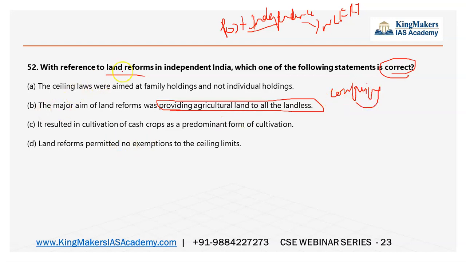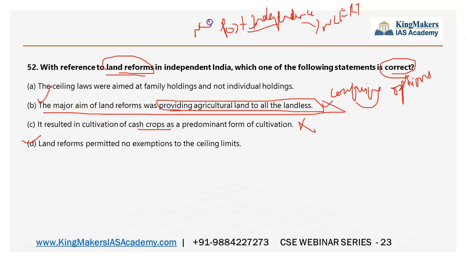Actually, the land reforms, it is true, this is very wrong, but this is also true. Okay, so this is also true and this is also true. So the options are really confusing. So even in history based question, polity based question, the options are very confusing. So it is necessary for you to learn concepts properly, and you will not get this exact line in NCERTs like this, but the interpretation from the NCERT and the understanding that you have to imbibe is what will make you come to the correct answer.